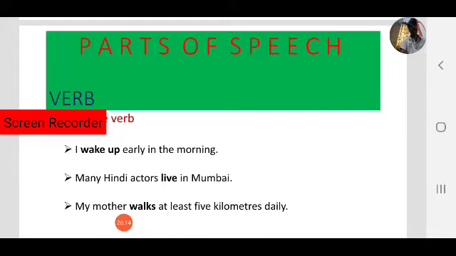Okay, so observe those three examples. I wake up early in the morning. Many Hindi actors live in Mumbai. My mother walks 5 kilometers daily. So what are the main verbs here? Wake up, live and walks.